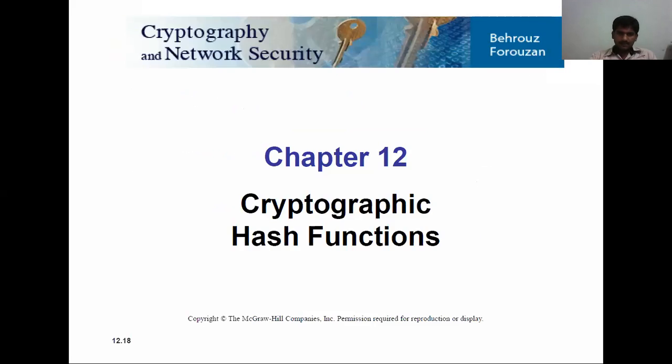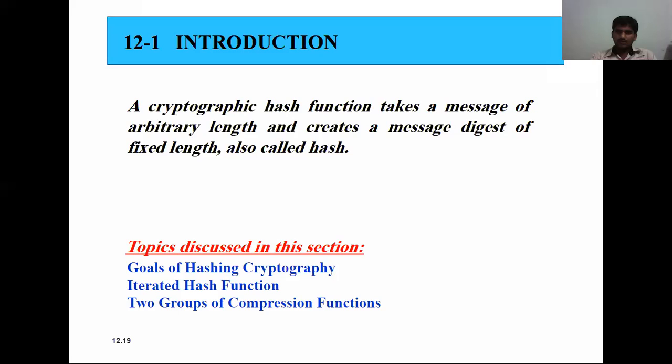Then the next topic is hash function. Up to now we discussed how we are going to perform hash. Now what is a hash function? How is it done? A cryptographic hash function takes a message of arbitrary length and creates a message digest of a fixed length. It is called a hash.